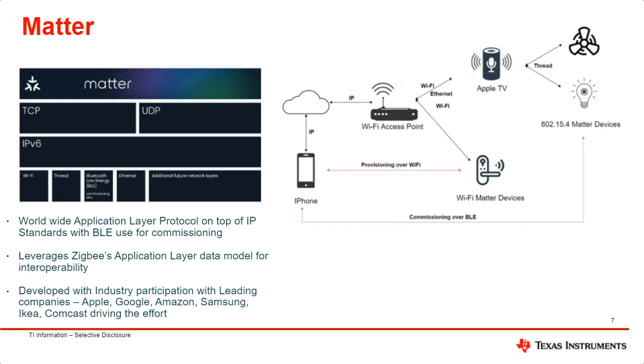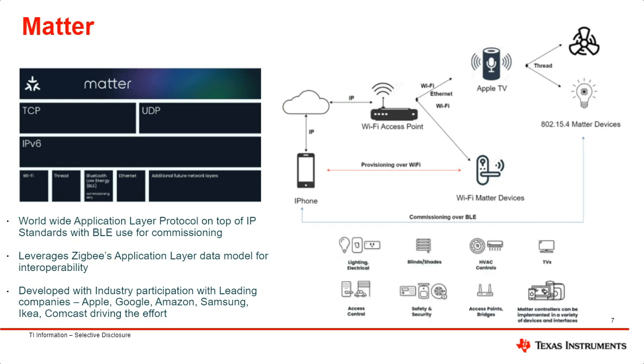End devices that use Thread have a very similar connection process, but require a Thread gateway in order to gain access to the cloud. And in this case, again, it's the Apple TV. The mobile device will again scan a QR code printed on the Thread device, and then the two devices can briefly communicate over BLE, as an example, so that the Thread device now has the credentials to join the Matter network over Thread. The Apple TV, in this case, acts as a border router, bridging the communication between the Wi-Fi and Thread networks, and allowing the Thread devices to also have cloud connectivity.